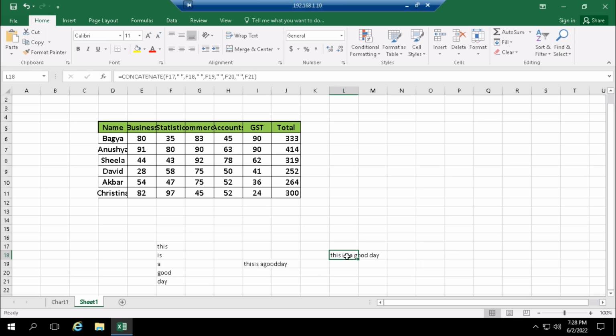So to combine or merge a text or letters, you'll be using concatenate. To give a space, you will be giving what? You will be giving the double quotes. Okay, you will be giving this. So you might get any of this question: concatenate or the quotes you might be getting. So remember this.